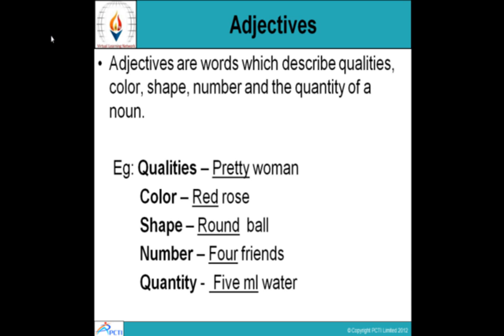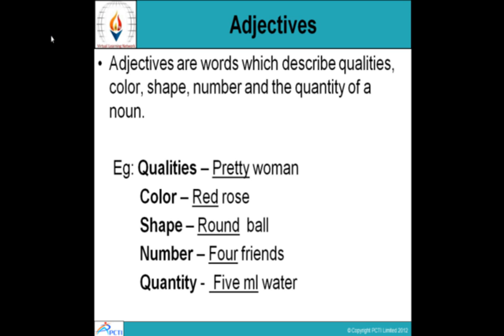Adjectives are words which describe qualities, color, shape, number, and the quantity of a noun. Example, qualities, pretty woman. What type of woman? Pretty. Color, red rose. What color rose? Red. Shape, round ball. What shape ball? Round ball. Number, how many friends? 4 friends. Quantity, 5 milliliter water. How much water? 5 milliliter water.